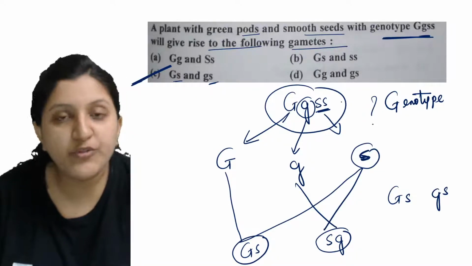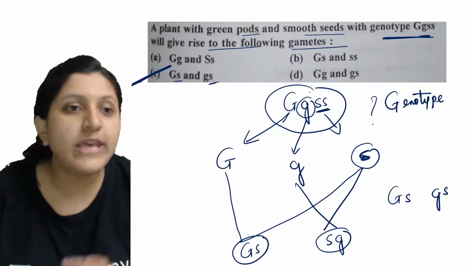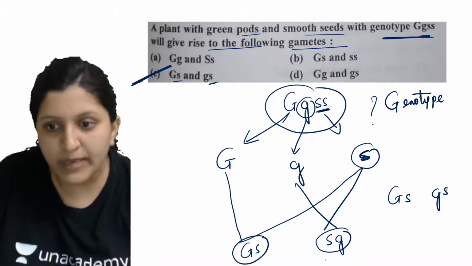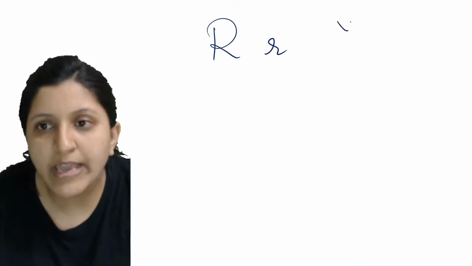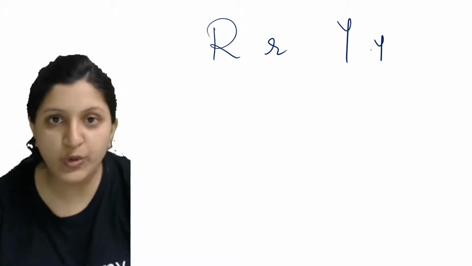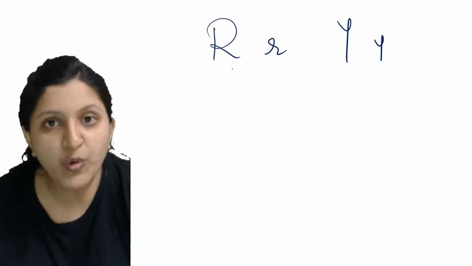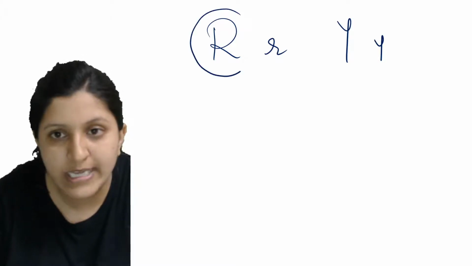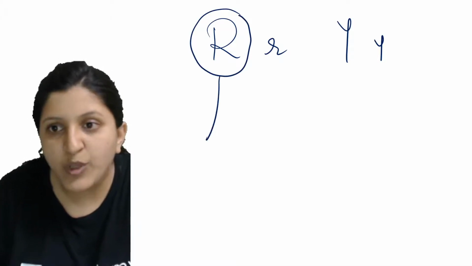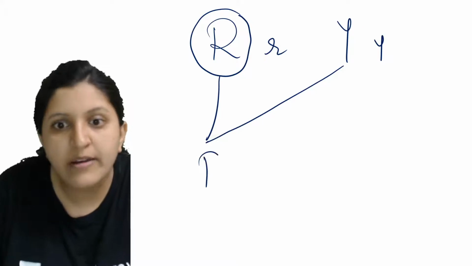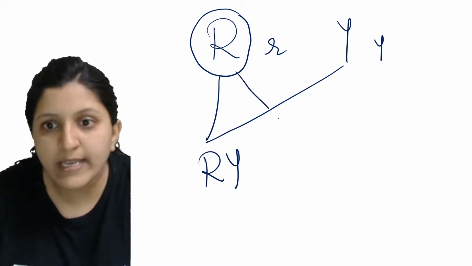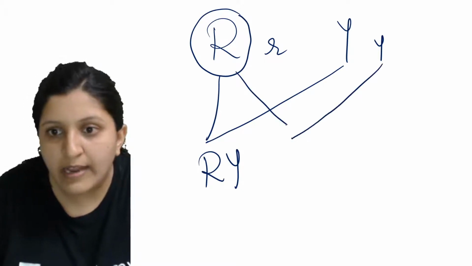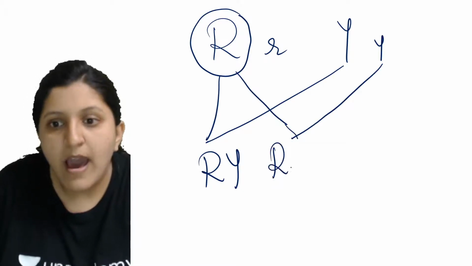So how are you going to form a gamete? You need to take the different gametes from the given combination. Let's say the previous one also, which is given in your textbook, RrYy. For this also you need to form gametes. How are you going to make a cross? First you consider only one R, so that you make a cross here. So RY is there, so this is one gamete. Now the same R is taken and crossed with the other y here, so that means Ry.